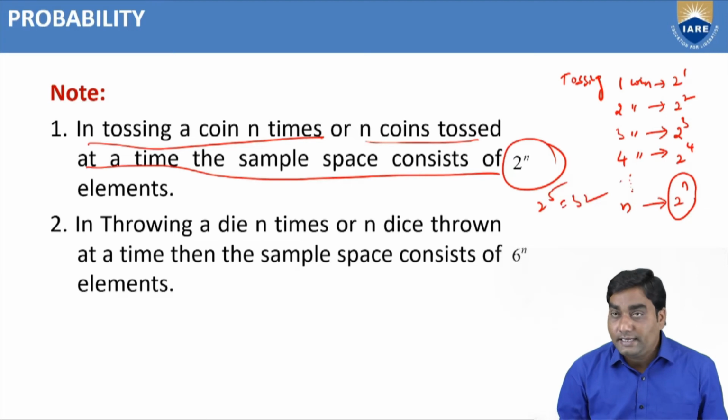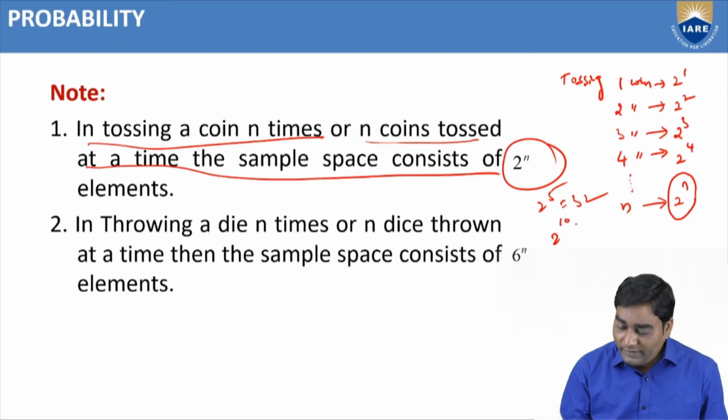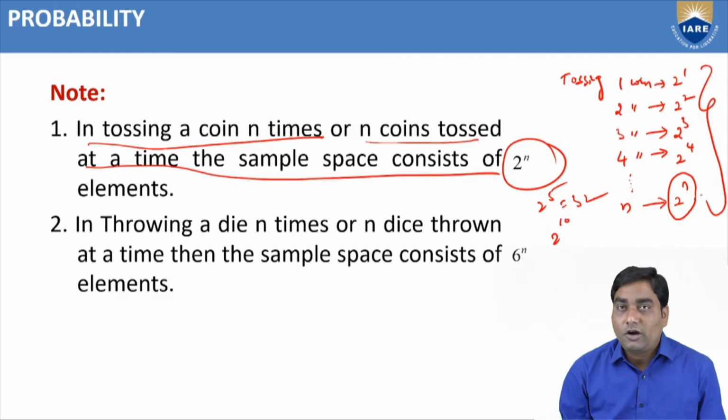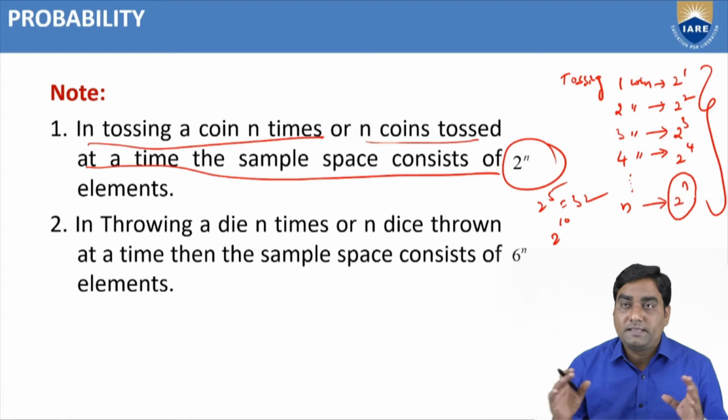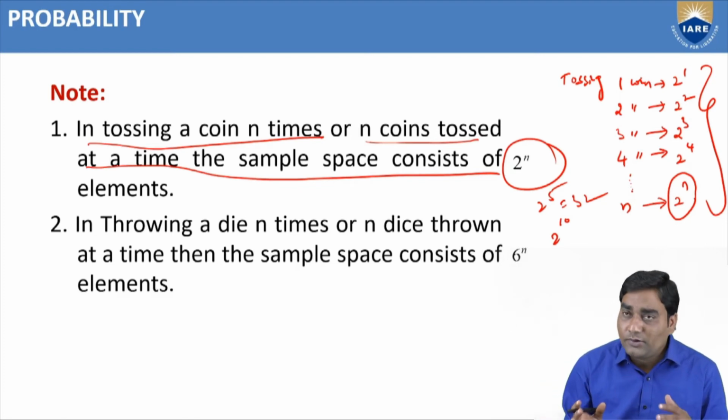Tossing a coin 10 times. How many elements are in the sample space? 2 power 10 elements. So like that, we can give the conclusion: tossing n coins at a time or 1 coin tossed n times, the sample space consists of 2 power n elements. The same concept we can apply for throwing a die also.